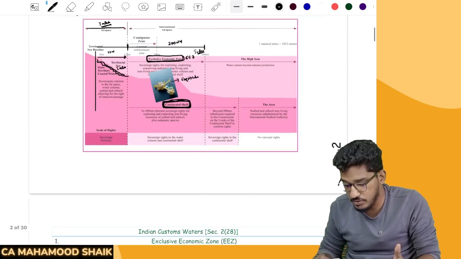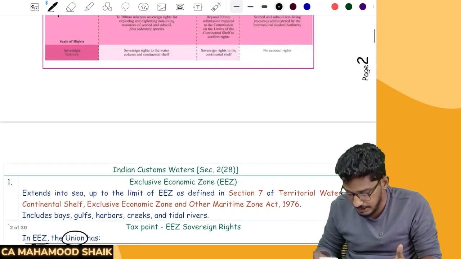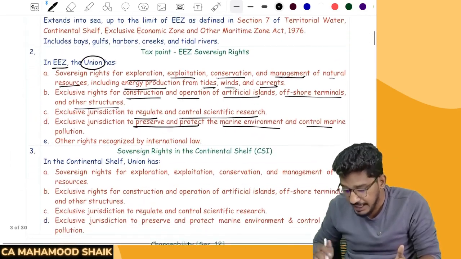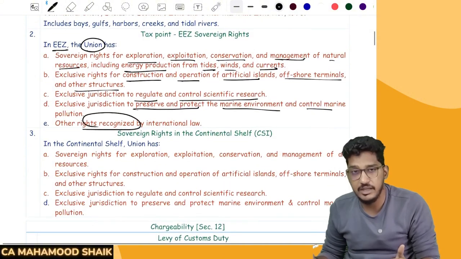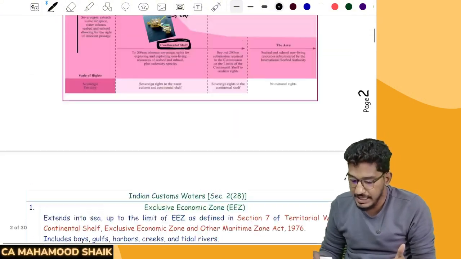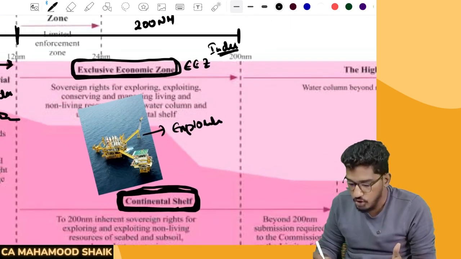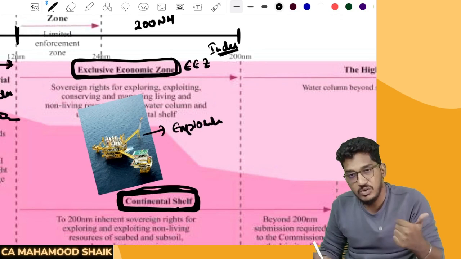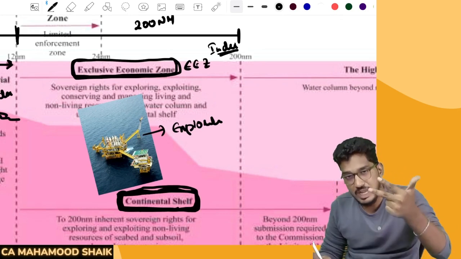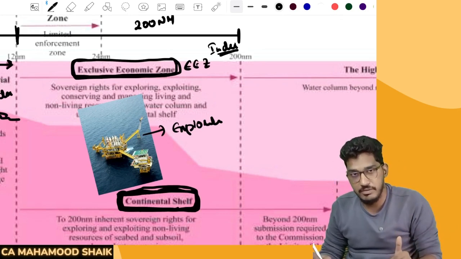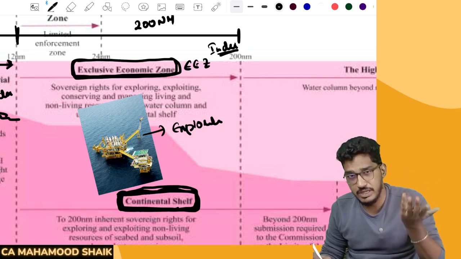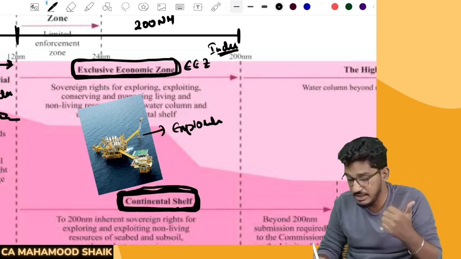The Indian government will have exclusive power to control pollution, and any other rights recognized by international law. So in the exclusive economic zone, in these waters, the government will have sovereign rights to explore resources, construct structures, conduct scientific research, control and prevent pollution, and anything else recognized by international laws.